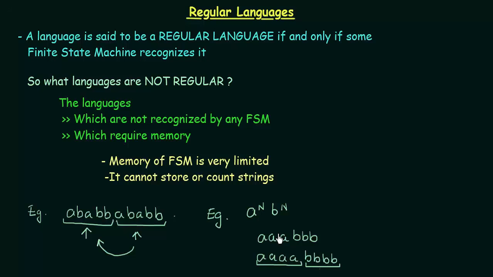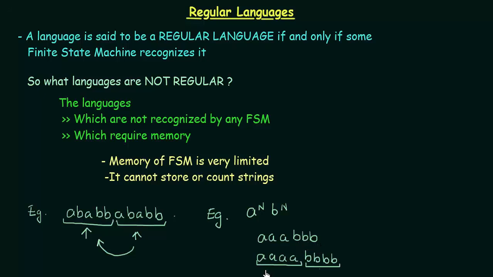So this language also cannot be recognized by a finite state machine. Why? That is because in order to repeat the same number of B's as the number of A's, I need to keep a count of how many A's were written first, right? If I wrote 3 A's, then I need to keep a count that yes, A was 3, then only I can repeat 3 B's.